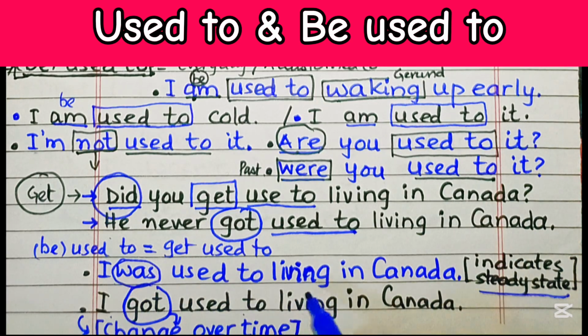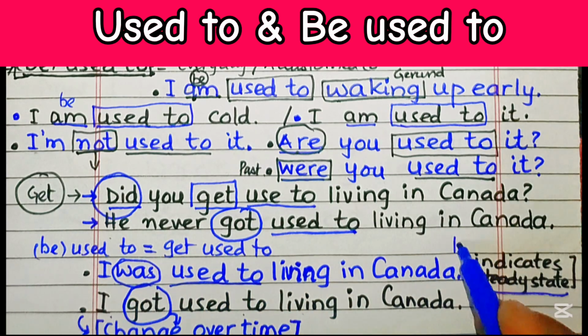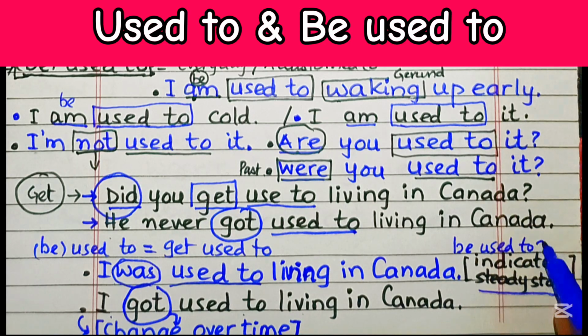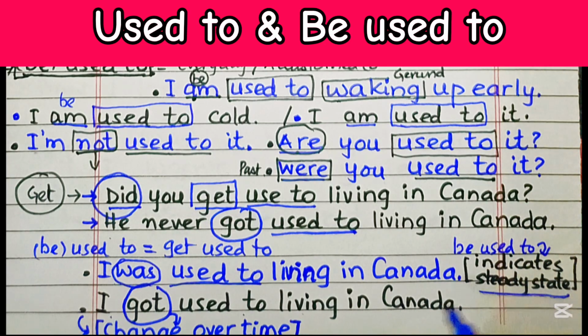Whereas if I write I got used to living in Canada, though their meanings are similar, once we use this got used to, this indicates change over time. Hope this will help you understand the concept. Thank you so much.